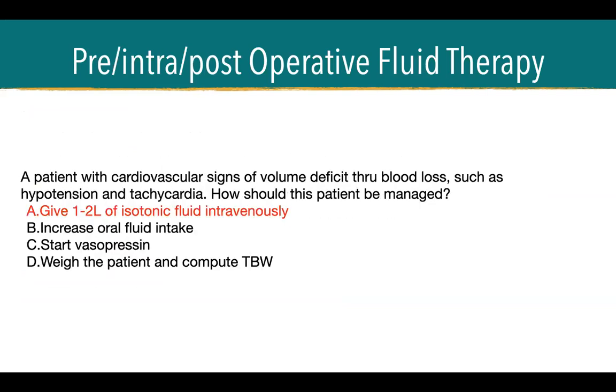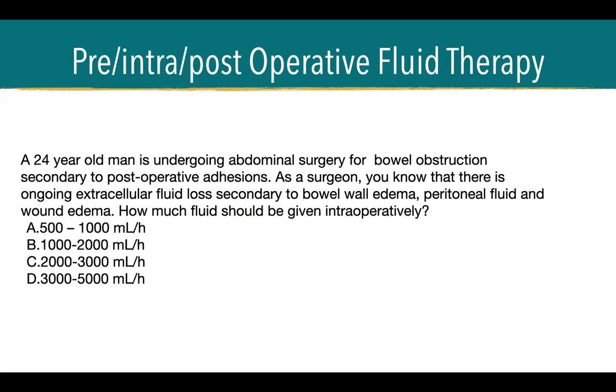Okay. So, a 24-year-old man is undergoing abdominal surgery for bowel obstruction secondary to post-operative adhesions. As a surgeon, you know that there is ongoing extracellular fluid loss secondary to bowel edema, peritoneal fluid, and wound edema. How much fluid should be given intraoperatively?